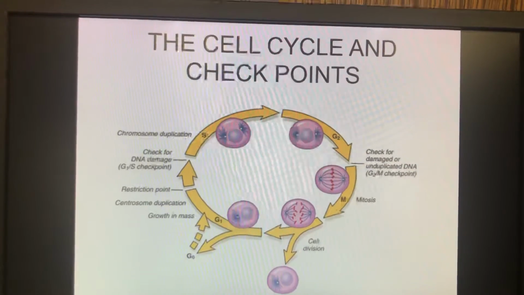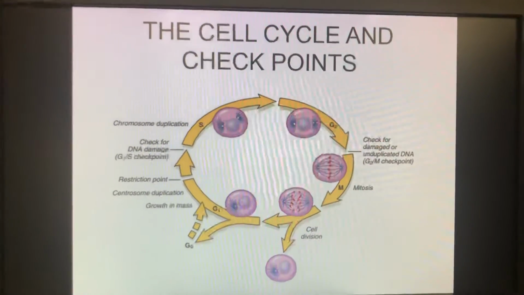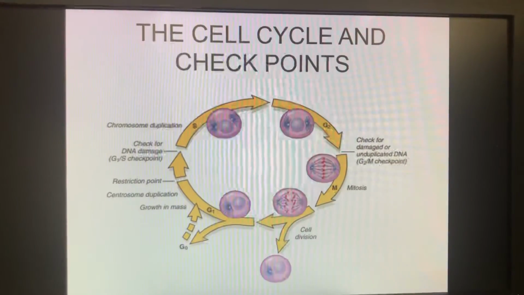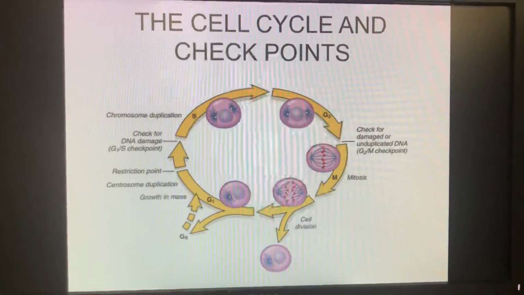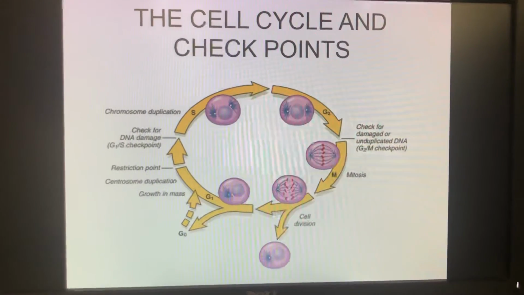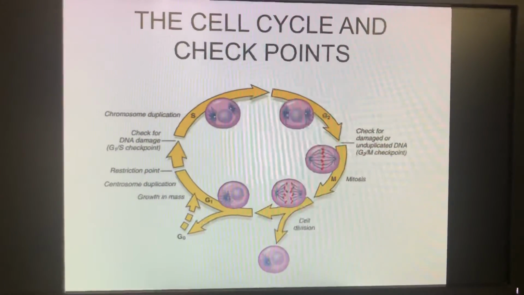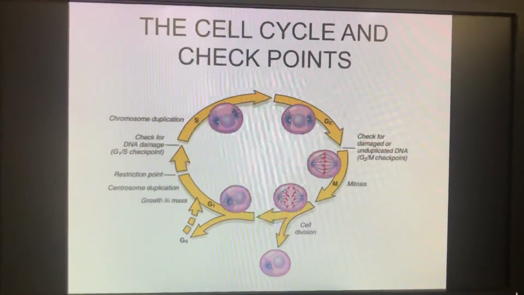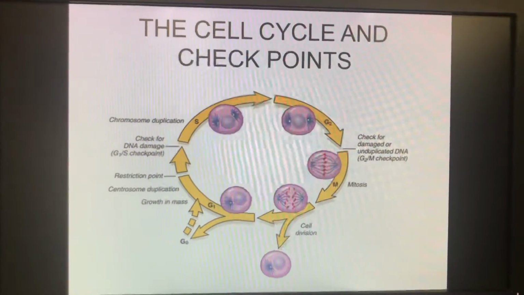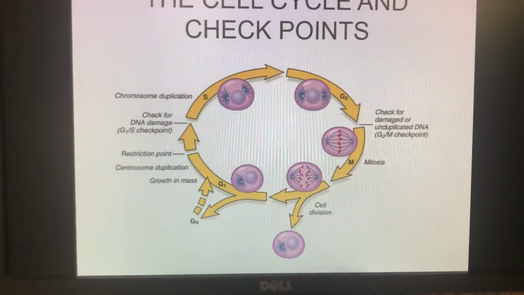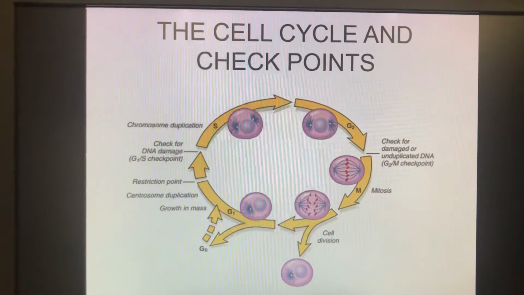So in case they detect some damage, then the cell cycle is halted at that stage. The damage gets repaired. If it is beyond repair, as in serious DNA defects, the cell either gets into apoptosis or senescence through the p53 pathway, which I will be talking about in the upcoming videos.